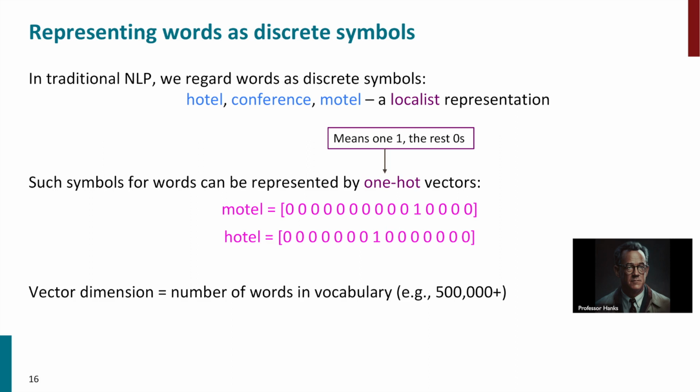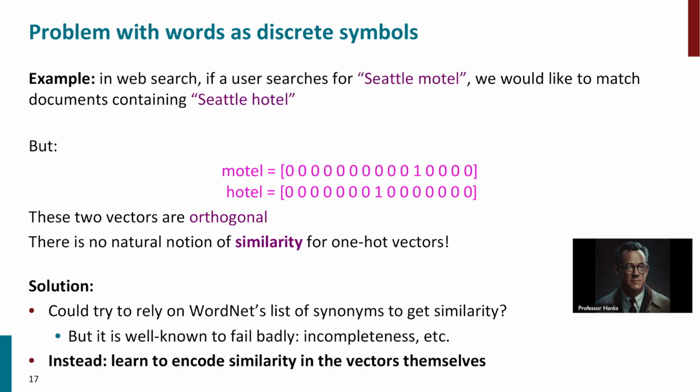The dimension of the vector is equal to the number of words in the vocabulary, which can sometimes be in the hundreds of thousands. The problem with this discrete symbol approach is that it doesn't capture the notion of similarity. Using our example above, if a user searches for Seattle Motel, we would like to match documents containing Seattle Hotel, but the vectors for motel and hotel are orthogonal. There is no natural notion of similarity for one-hot vectors.